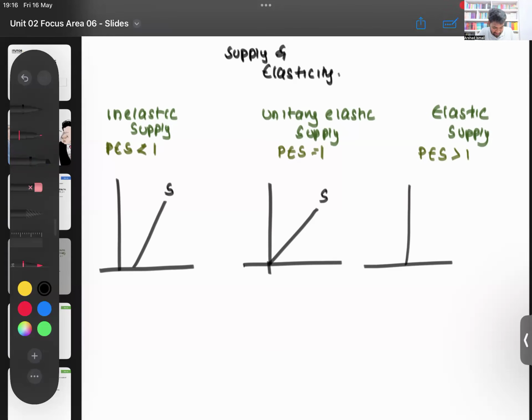It starts at the negative and then it goes like this. Usually we don't draw the negative side, no? That's how that goes. So these are the 3 supply curves. Now what you need to know, Lamai, is that based on where these curves start, you can determine the elasticity. So if your supply curve